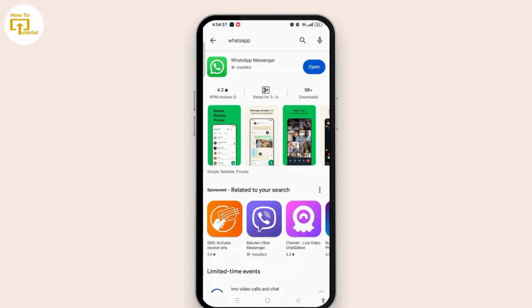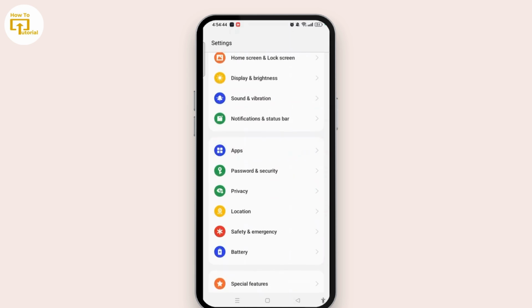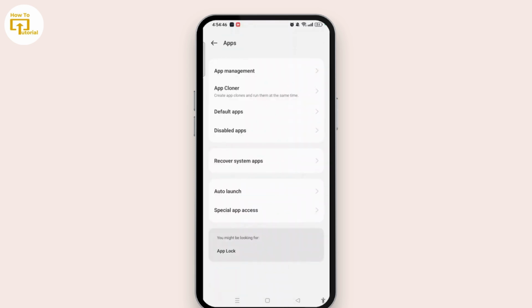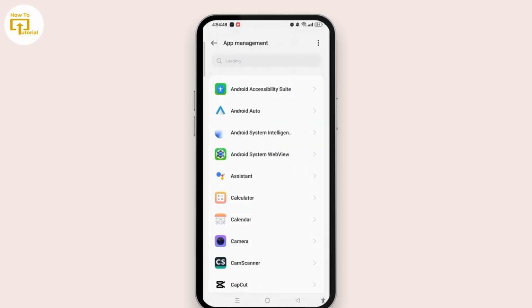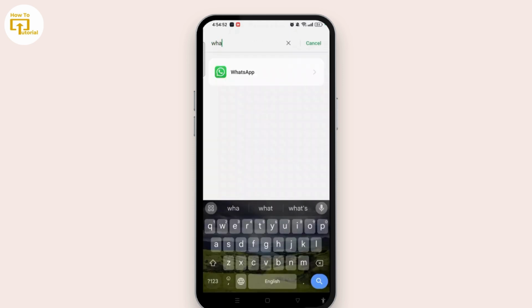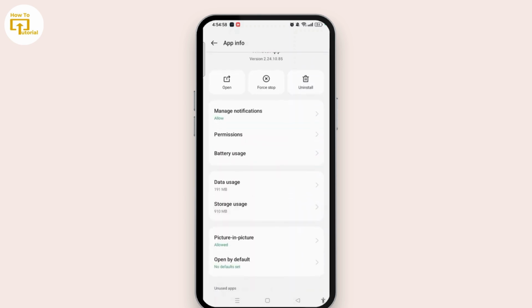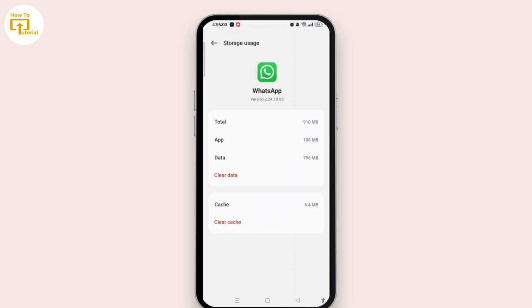Once done, go to the settings and then you have to scroll and select Apps. Now choose App Management and with the help of the search bar at the top, search WhatsApp. Open the app info page of WhatsApp and then you need to tap on storage usage and clear the cache